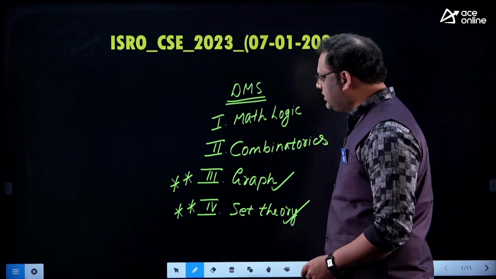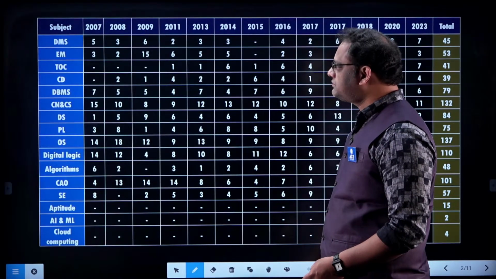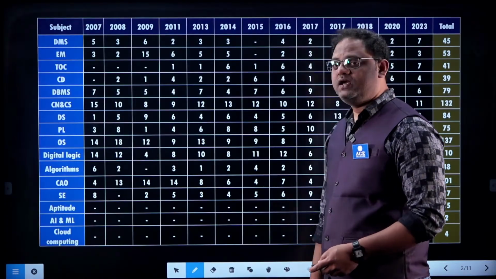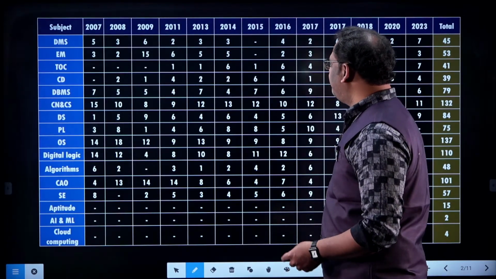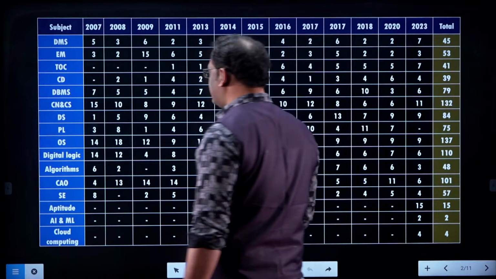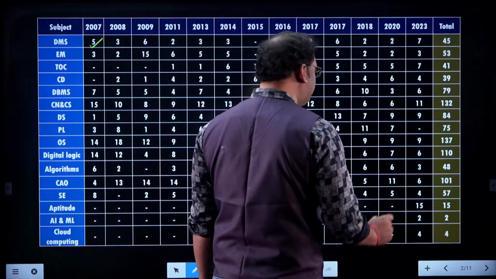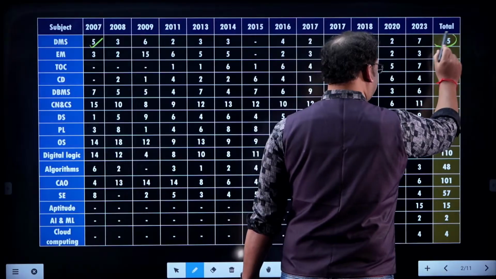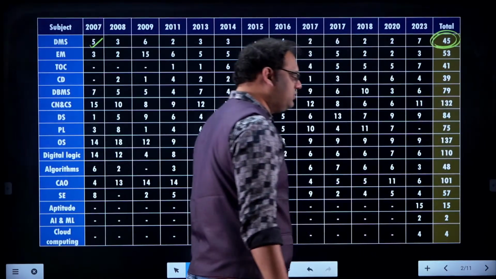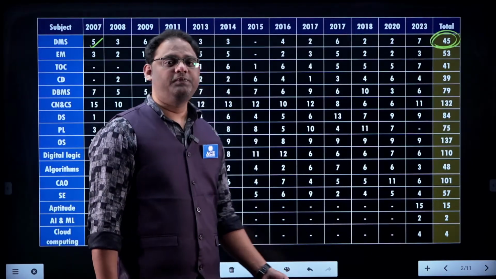Let us see the weightage like this. In 2007, 8, 9, 11, 15, 17, all weightages are available. The first subject we have is DMS. In discrete mathematical structures, in total we got 45 questions from all the previous year papers.